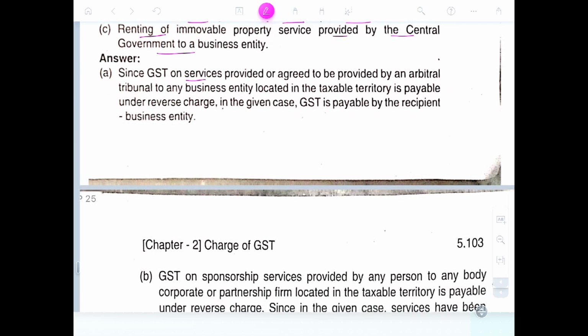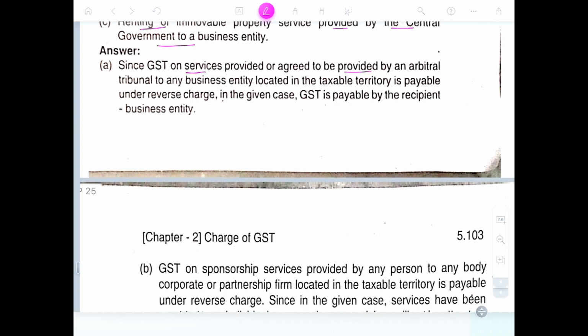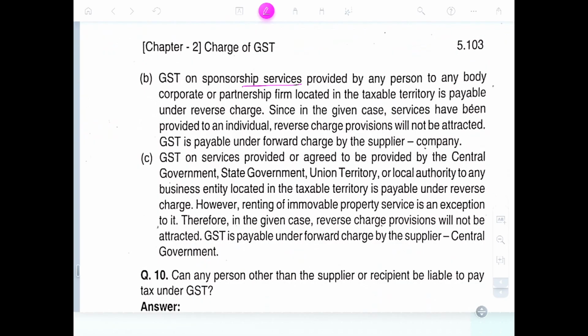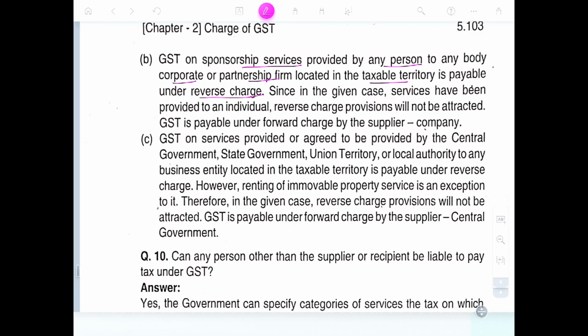Service provided by an arbitral tribunal to any business entity located in the taxable territory is payable under reverse charge mechanism. In the given case, GST is payable by the receiving business entity. GST on sponsorship services provided to any person or any body corporate or partnership firm located in the taxable territory is payable under reverse charge mechanism. Since in the given case the service has been provided to an individual, reverse charge will not apply, as GST is payable under forward charge by the supplier company.